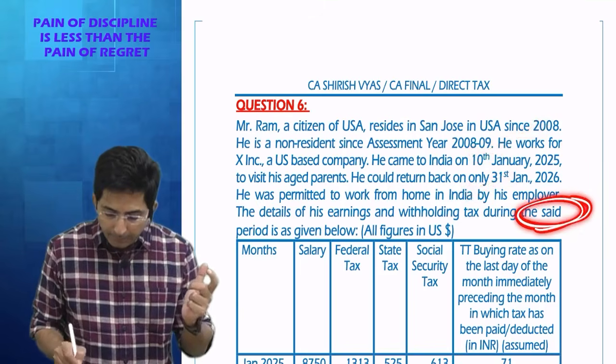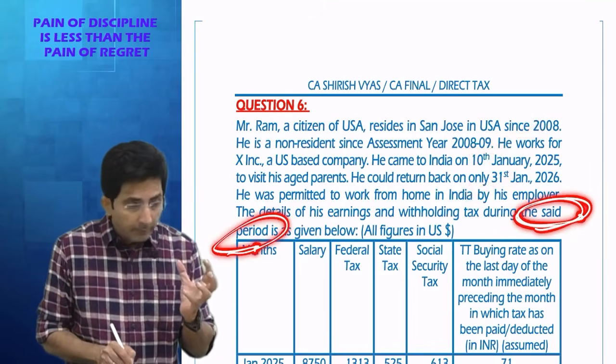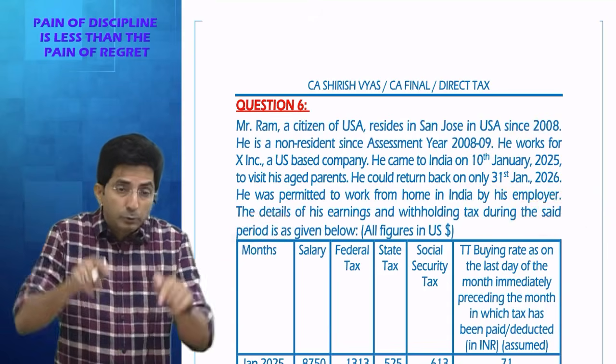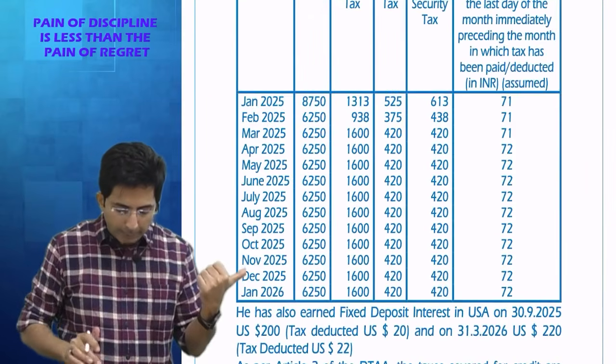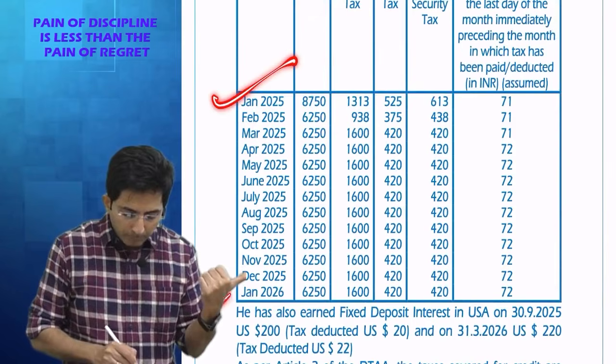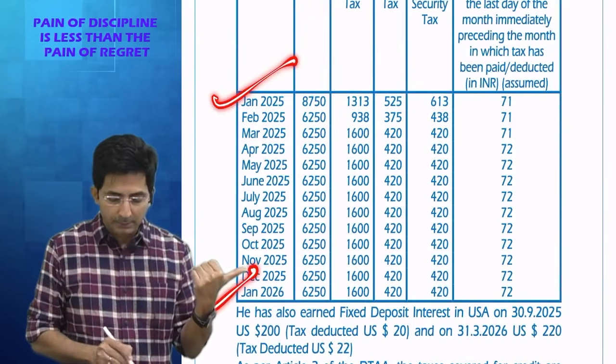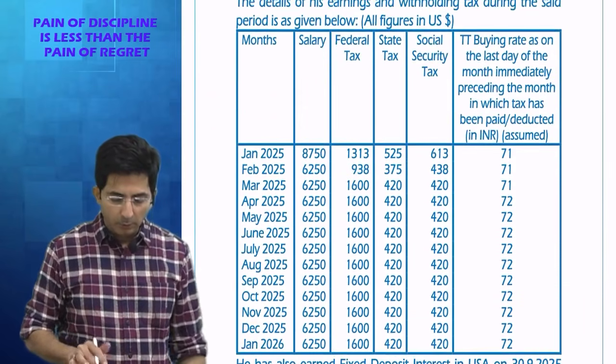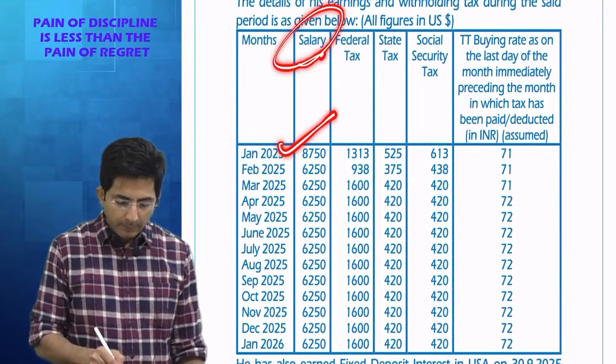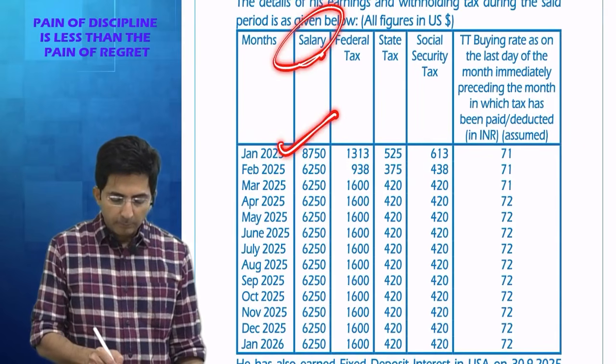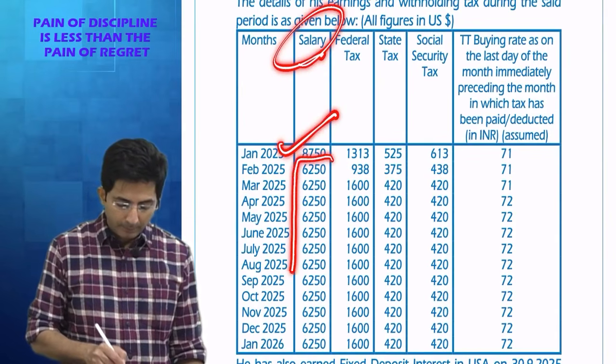In this said period, you understand English na properly? Earnings during the said period means during this period. See, you can check also from Jan 25 to Jan 26. This was his earnings. What was his salary? 8750. It was in Jan. After that, he got less salary.